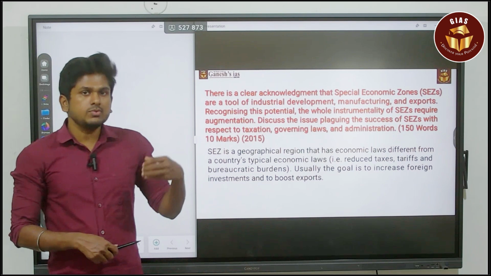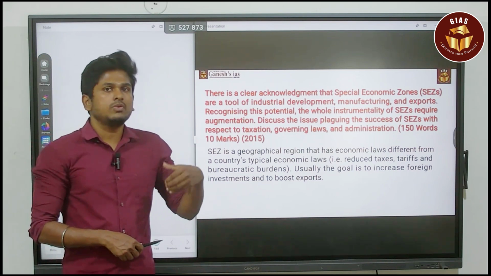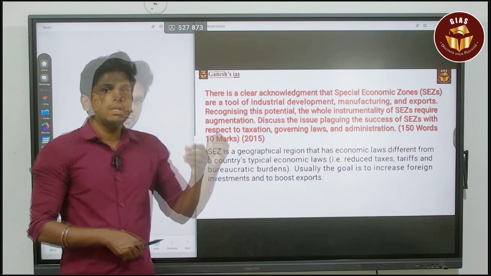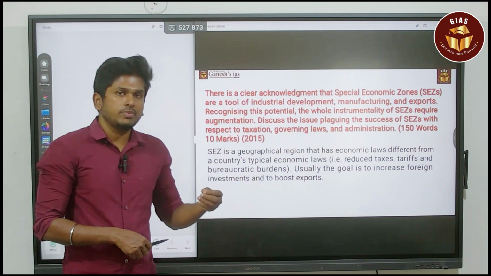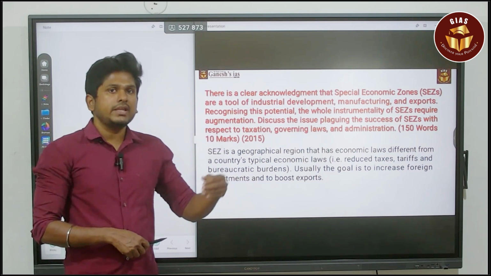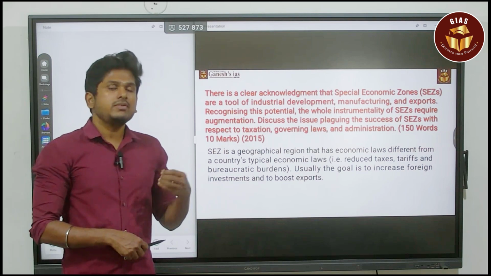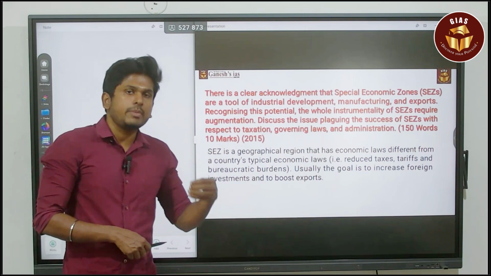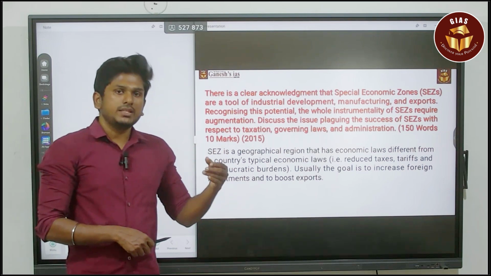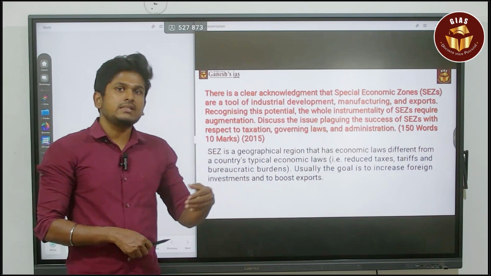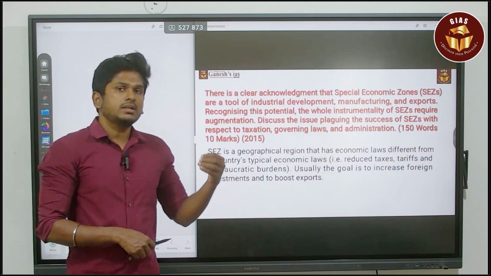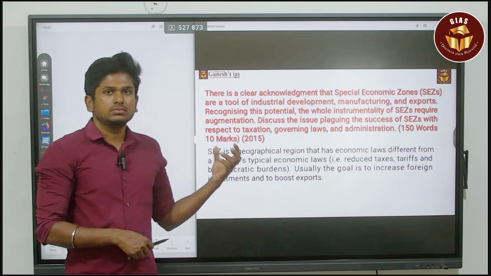So when it comes to the SEZ, normally if the government needs regional development, they will try to create a SEZ, a special economic zone. By that, they will enhance the economic activities of that region. They can also overcome the regional disparities. So for that also they will use this tool.